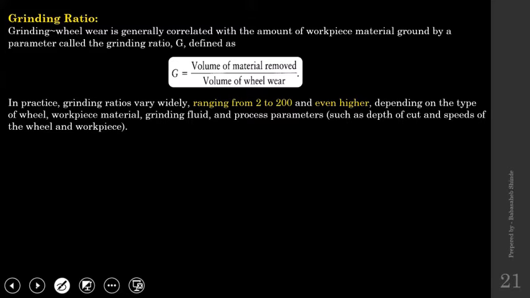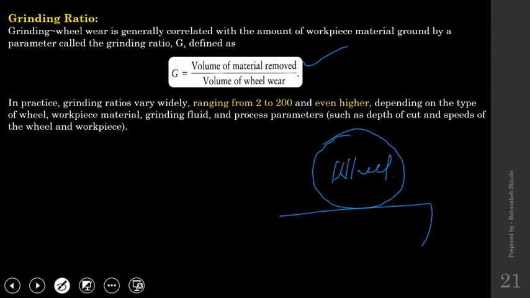Okay, next, grinding ratio. Grinding ratio is the ratio of the volume of material removed. This is a grinding wheel and this is a workpiece.